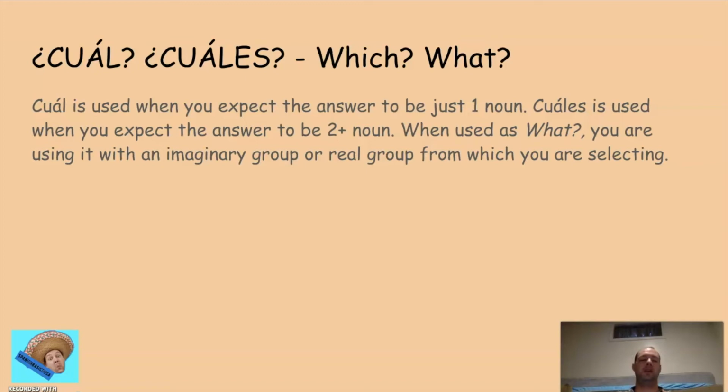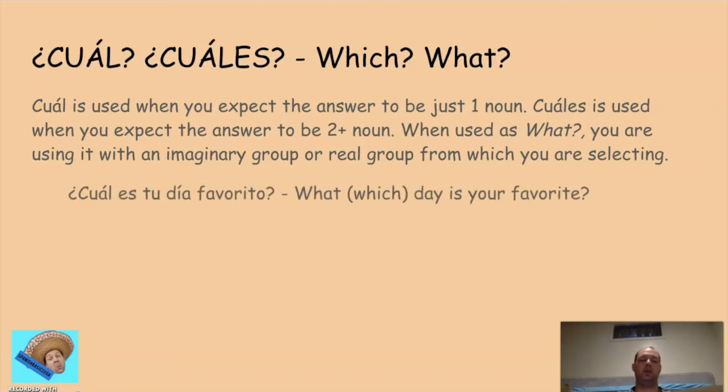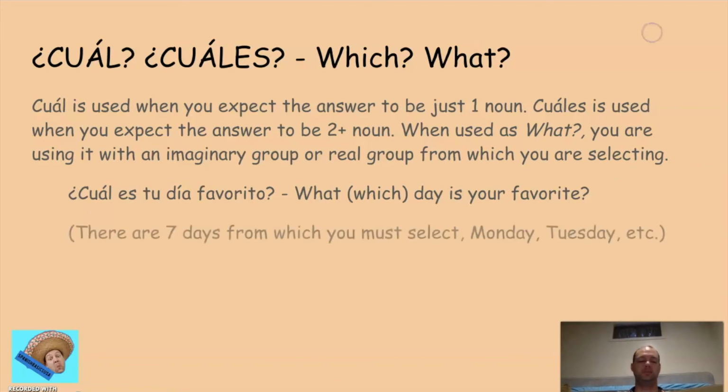And so you have, for example, ¿Cuál es tu día favorito? What day is your favorite? There are 7 days that you're selecting from, right? It's an imaginary group of 7 that we all know. There's not an 8th day. There's only those 7 options. And so you're selecting which day is your favorite. ¿Cuál es tu día favorito?